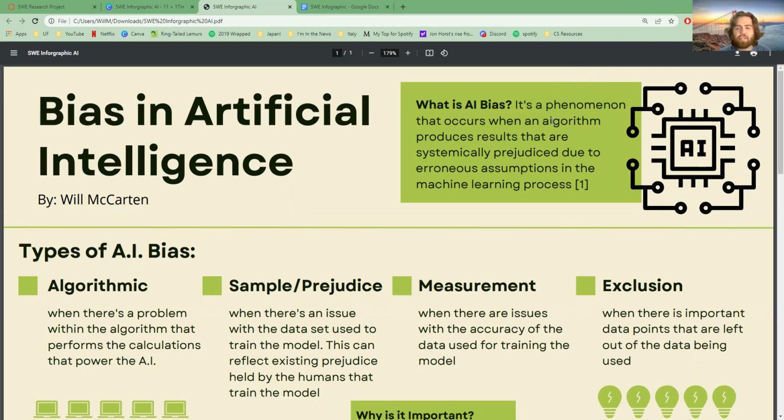So artificial intelligence bias is a topic that I was familiar with before this project, and I think it's very important and needs to be talked about more. So to start, what is AI bias? It's a phenomenon that occurs when an algorithm produces results that are systematically prejudiced due to faults in the data set, in the algorithm itself, and things that go into account when making an AI model.